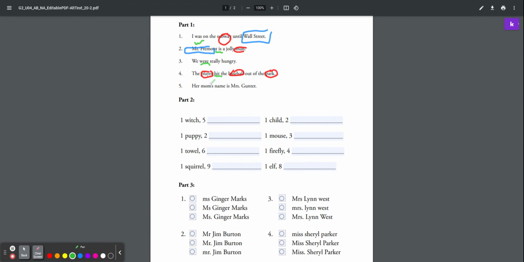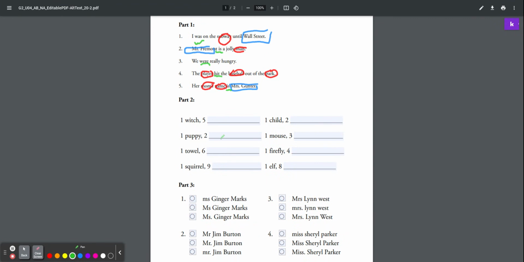Number 5, her mom's name is Mrs. Gunter. So we have our nouns first. So mom is a noun. Name is a noun. Then we need our proper nouns. So proper nouns are capitalized. So Mrs. Gunter would be a proper noun. And then the last thing we need is our verb, which is our to be verb.